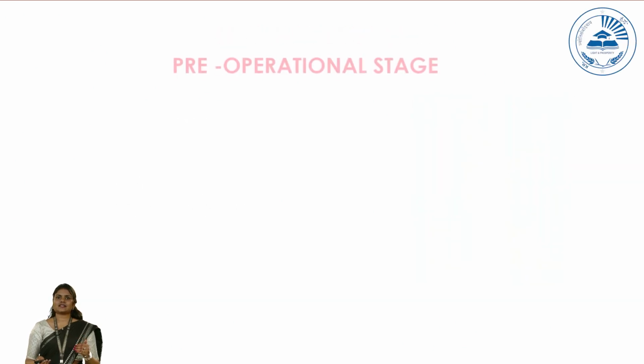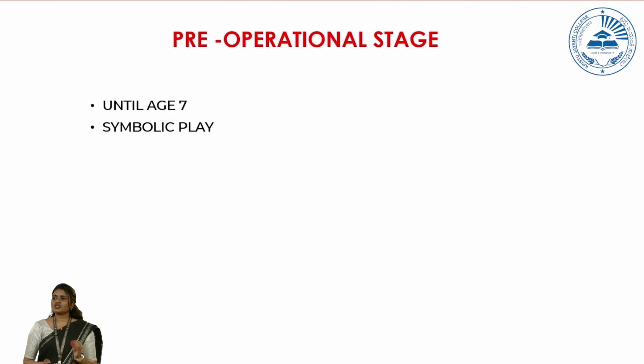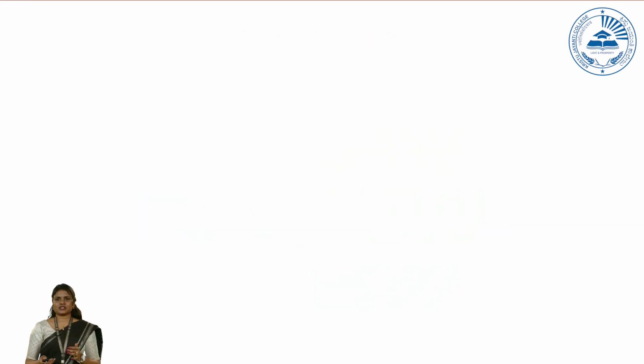Next, we'll move to the second stage, which is the pre-operational stage. This stage lasts until the age of 7 years. The most prominent part of this particular stage is symbolic play. Alright, and this symbolic play has three major things that we can note down: decentration, decontextualization, and integration.